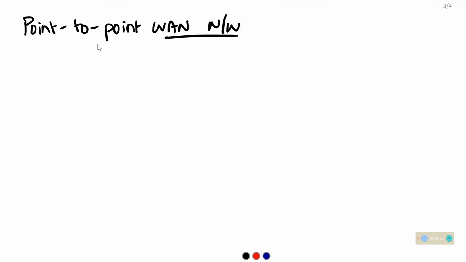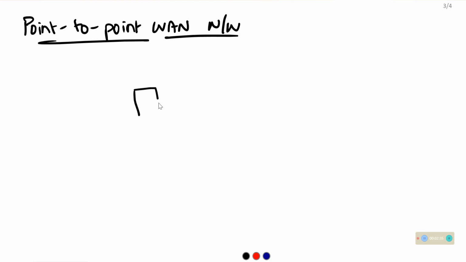First of all, let's see what a point to point WAN is. A point to point WAN is the simplest WAN that connects a computer to a small LAN.